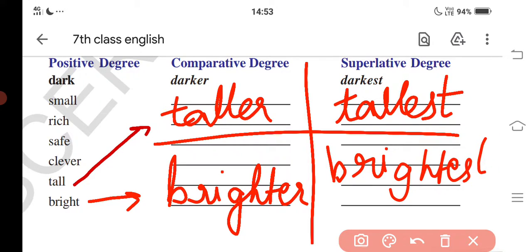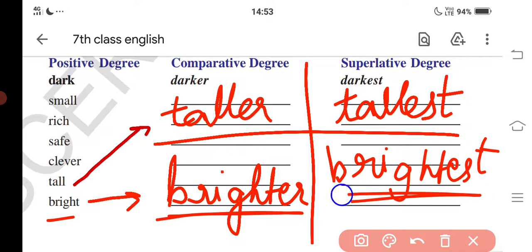Understood? For the word bright, brighter is the comparative degree and the superlative degree is brightest.